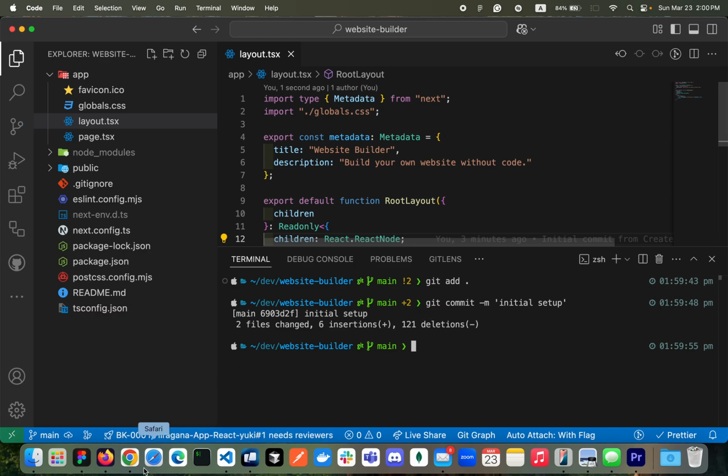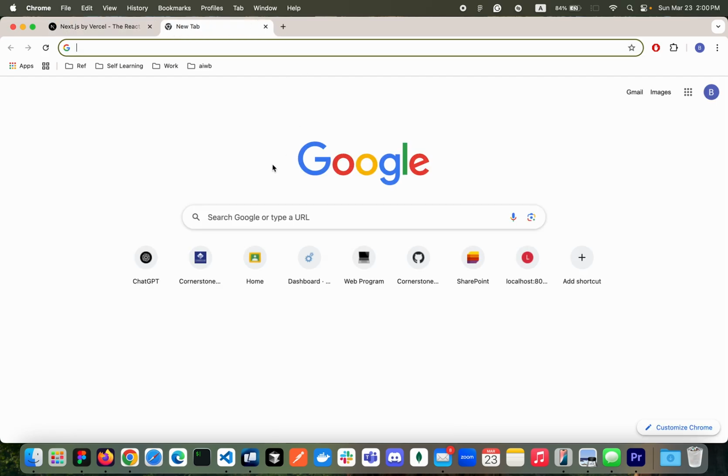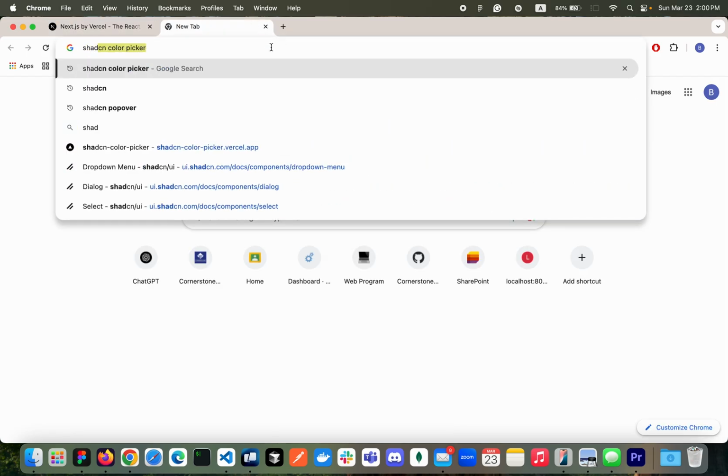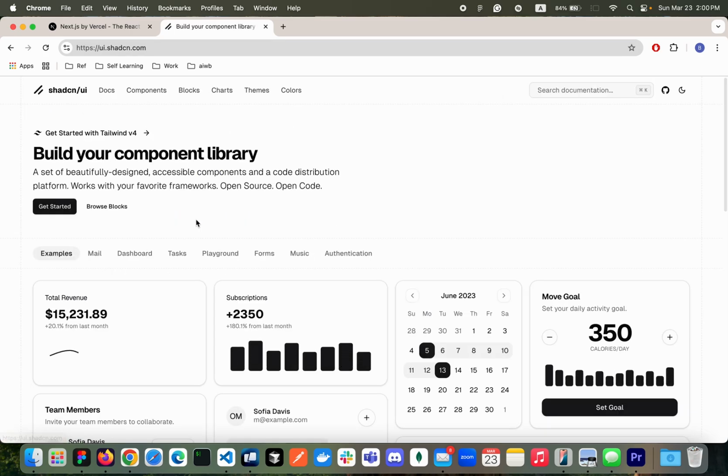So the next thing will be setting up the library called ShadCN. ShadCN has been very famous because this library is very customizable and works with Tailwind, which is another popular framework that most people use nowadays.